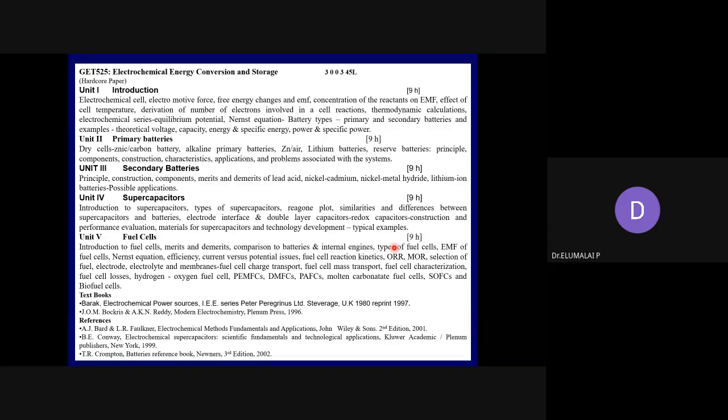All are very practical parameters you will have to consider when you want to develop any battery system. Very important. I will take at least 8 to 9 classes, or a little more usually. At least 8 to 9 classes we will devote to unit 1.